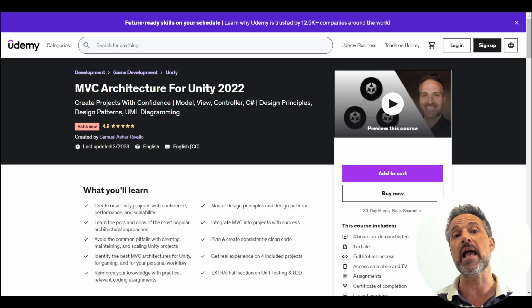I'm going to be building the AI course on top of the mini MVCS framework, which I created, and that framework is the star of this course. This course here talks about the model, view, controller pattern, how it's relevant in software, how you can take advantage of it in Unity. I compare it against a bunch of other architectural platforms that you could choose and land on this particular solution being both good for learning and for production use. So if you're really getting excited for this upcoming course, strongly recommend to check this one out because I'm going to be building the complete game that I talked about with AI on top of this framework.